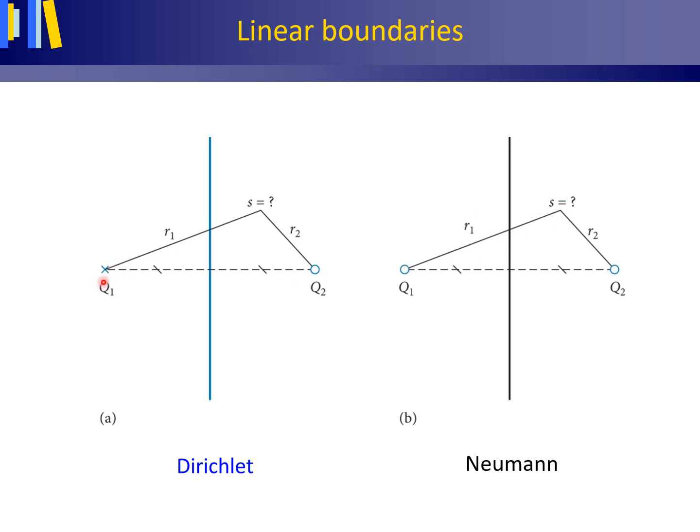Here the image well is indicated with a cross, it's a recharge well, and here with a circular symbol, it's a pumping well. And then, of course, apply the principle of superposition by adding these two drawdowns together to give the total drawdown as total.